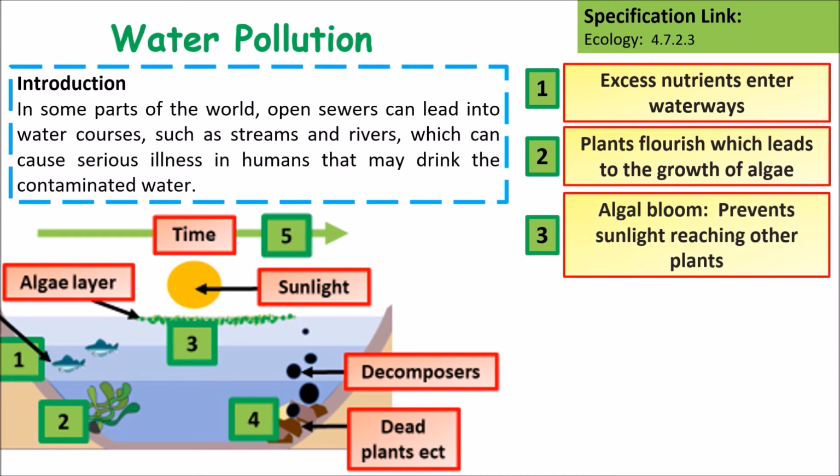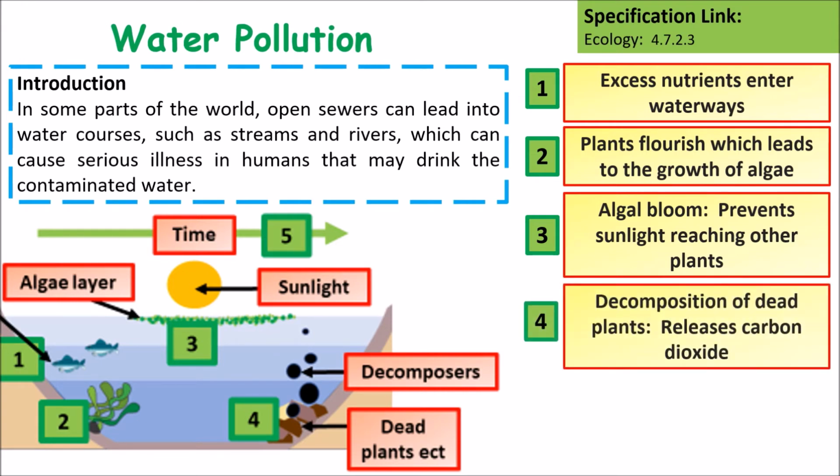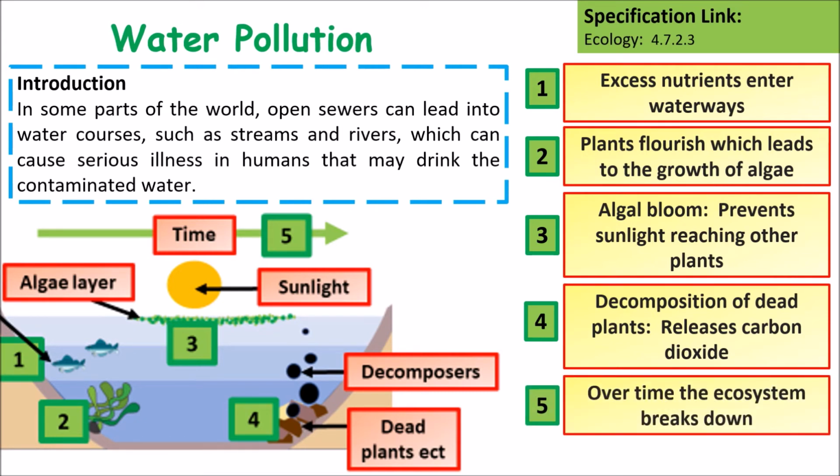This algal bloom prevents sunlight from reaching other plants. These other plants die and get decomposed, which releases carbon dioxide into the water. Over time, oxygen gets removed from the water and carbon dioxide builds up, which kills off lots of other organisms within that water system.